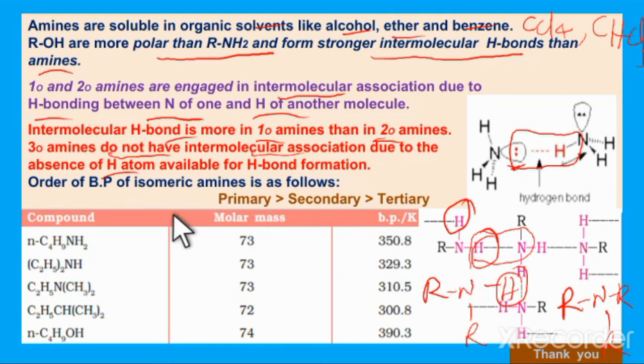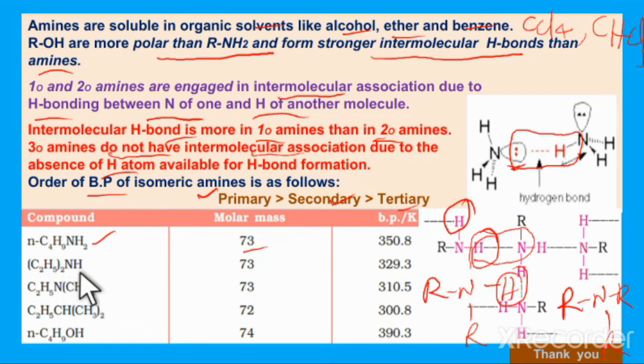Based on this hydrogen bonding, the boiling point of amines also varies. The order of boiling points of isomeric amines is primary more than secondary more than tertiary. So primary amines have a higher boiling point than secondary, and secondary higher than tertiary amines. You can notice here 1-aminobutane, with molecular mass 73.